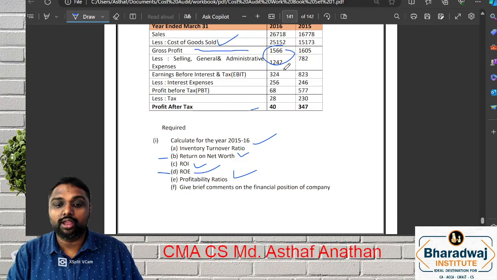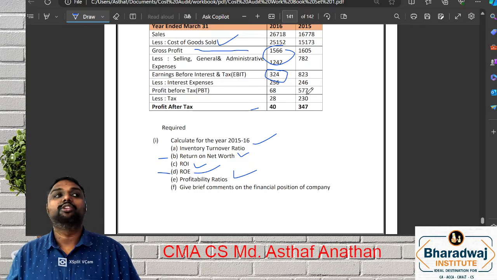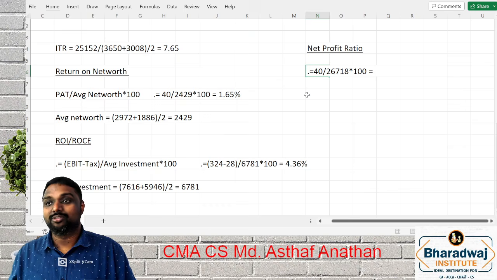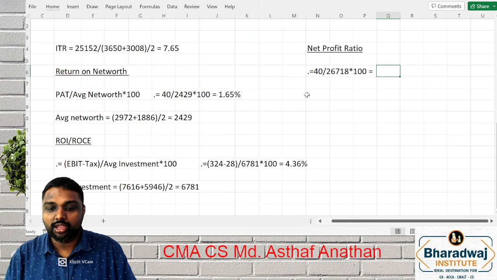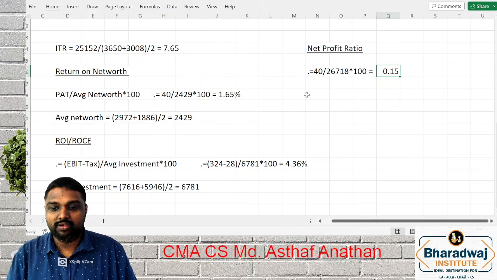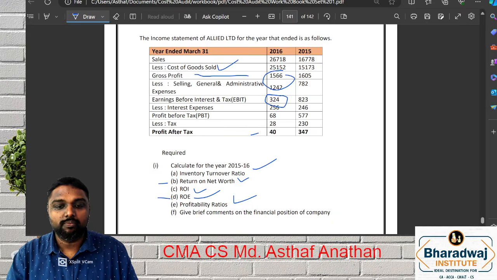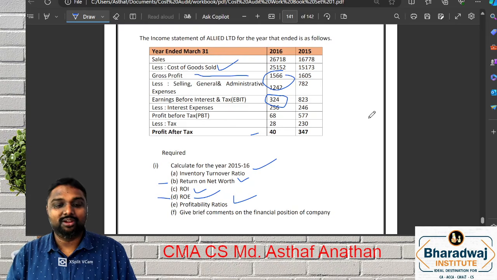Operating profit you can get. How? This EBIT is only operating profit, non-operating expenses 320. So in different ways you can do the profitability ratio. We can do any one way. 26,718 into 100. Very less, correct? Very lesser amount we are getting comparatively. That's all. Answer is all.